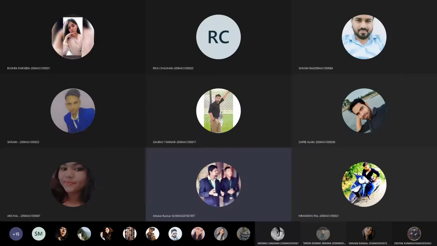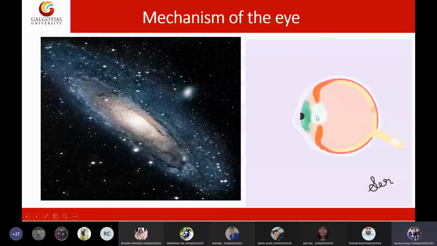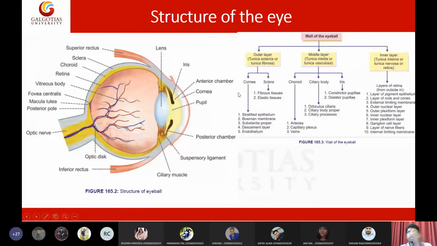Light is captured by the cornea and passed to the lens, and the lens will focus the light onto the retina, so that the retina will capture the light and send nerve impulses via the optic nerve to the brain, to the occipital lobe of the brain. The structure of the eye has been broadly divided into three areas: outer layer, middle layer, and inner layer.